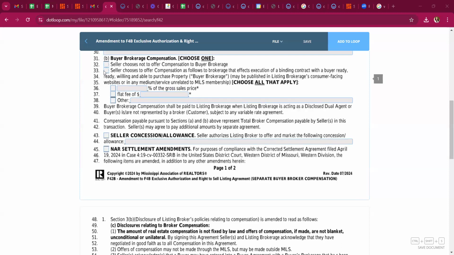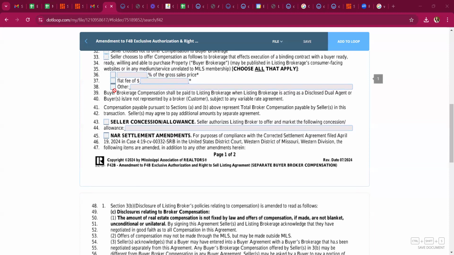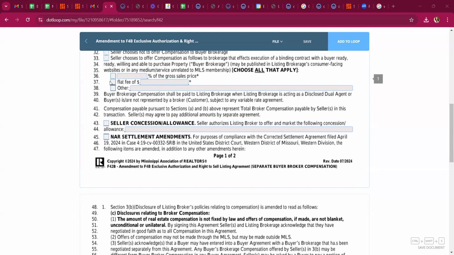So line 33, seller chooses to offer compensation as follows. This is our partially decoupled commission that we are offering. This is coming directly from the seller to the buyer's broker. So the majority of us are going to be checking line 33. Moving down, it says choose all that apply. 36 is a percentage of the sales price. 37 is a flat fee. I believe that we are going to see more flat fees in the future than what we have in the past. We'll see how that plays out.